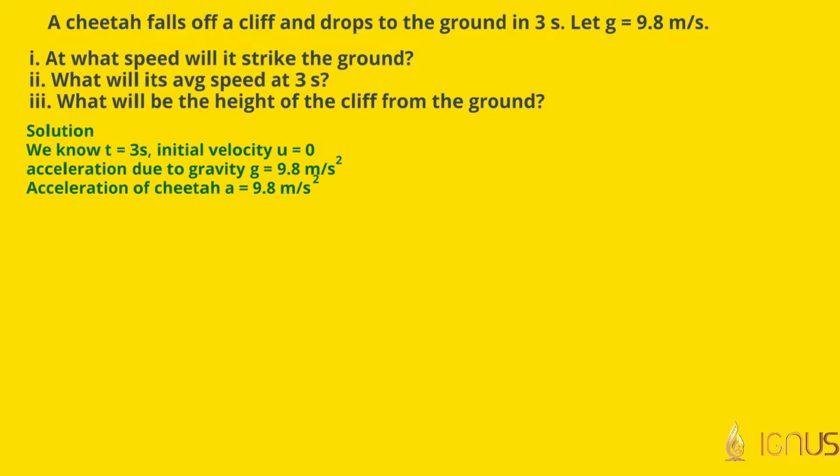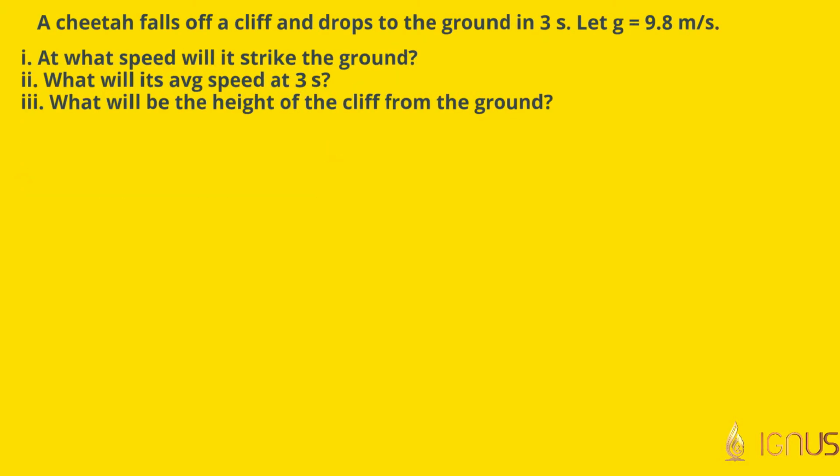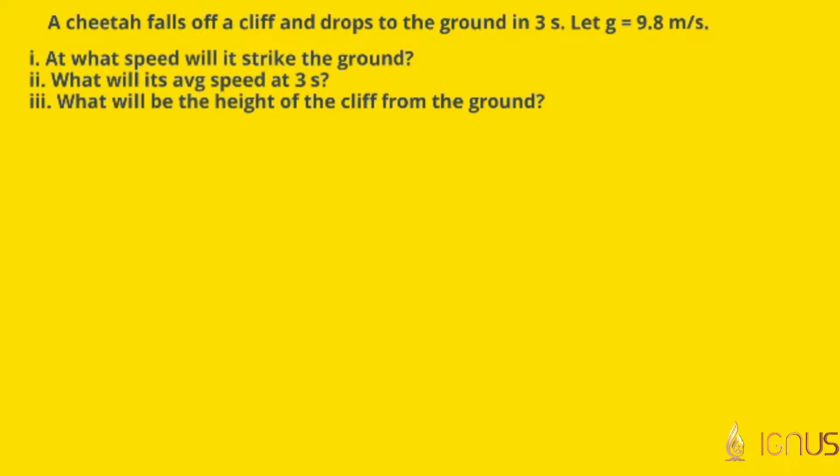A cheetah falls off a cliff and drops to the ground in 3 seconds. Let g be 9.8 meters per second squared. At what speed will it strike the ground? What will be its average speed at 3 seconds? And what will be the height of the cliff from the ground?